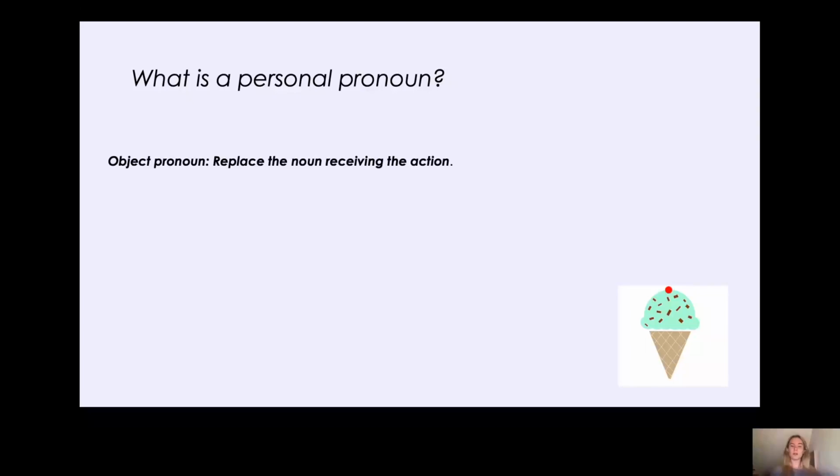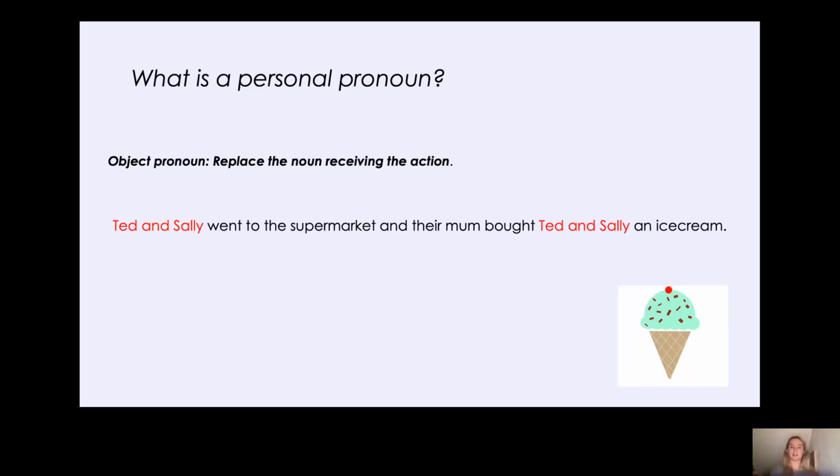Pronoun. So an object pronoun replaces the noun receiving the action. So you could say, I made a cake and gave it to Grandma, okay? Or Grandma wanted a cake, I made her a cake and gave it to Grandma. Okay, so Grandma is the person receiving the cake, even though she is not the person that is making the cake. So let's have a look at an example.